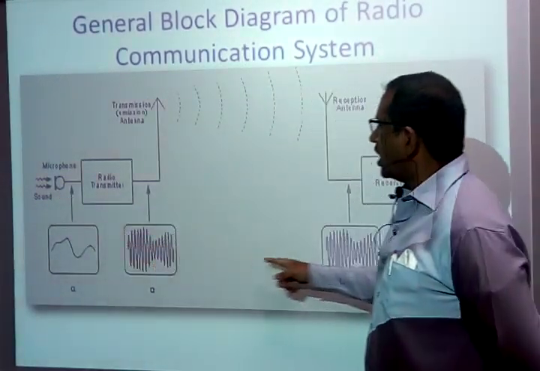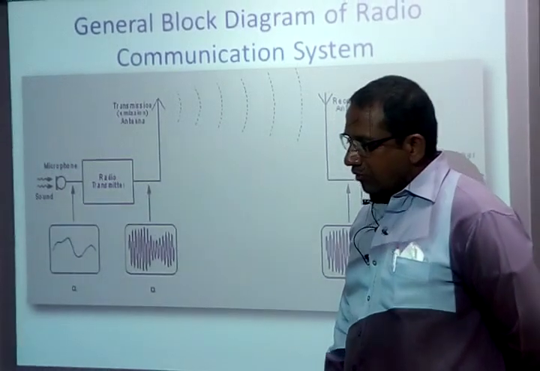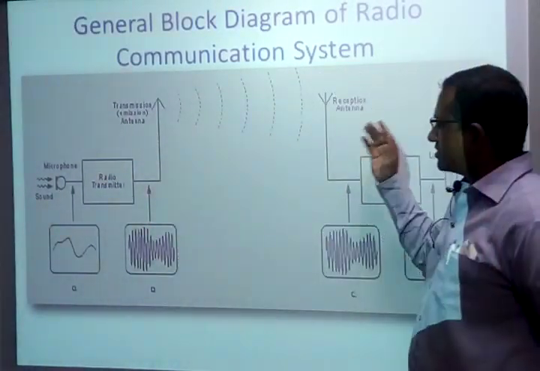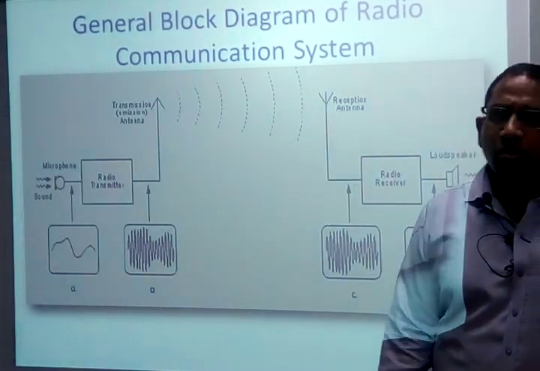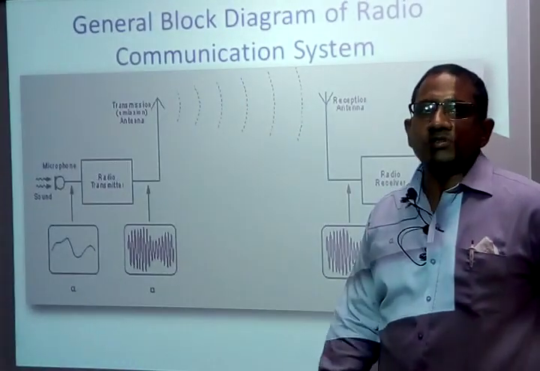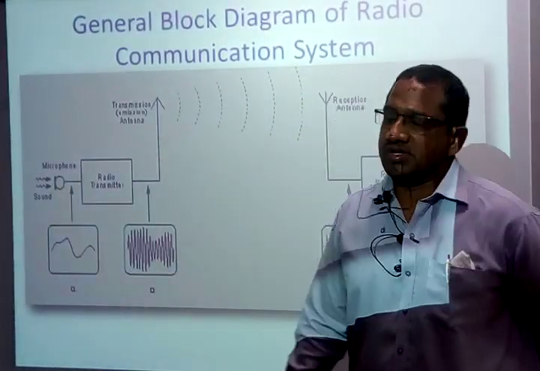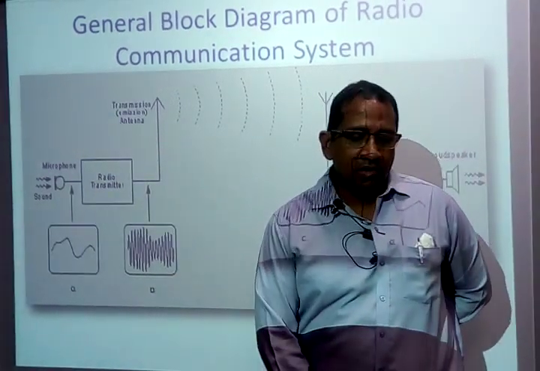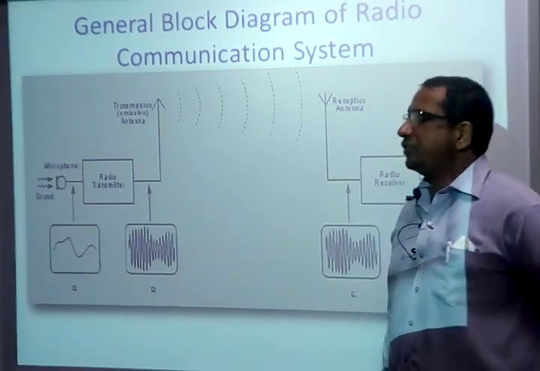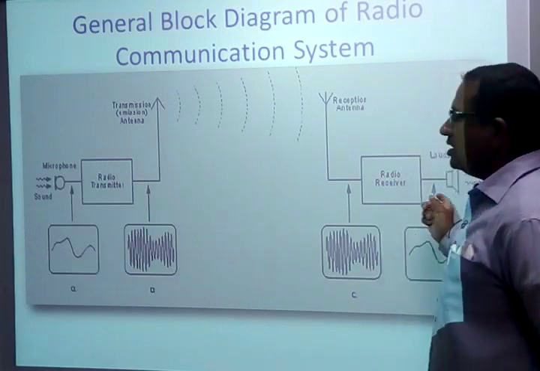Then what is the general block diagram of the entire communication system? The general block diagram we already know from the analog communication subject. The same block diagram we have studied in analog communication. Here, what is most concerned to us is the antenna, but still we should know where we are and what we are doing. That is why I wanted to go with the block diagram.